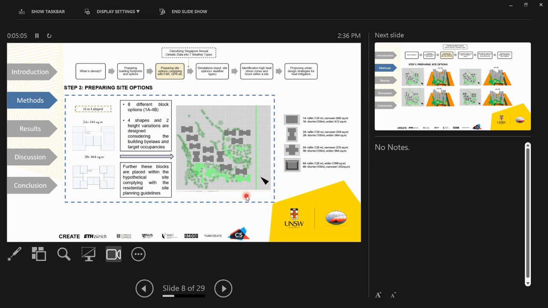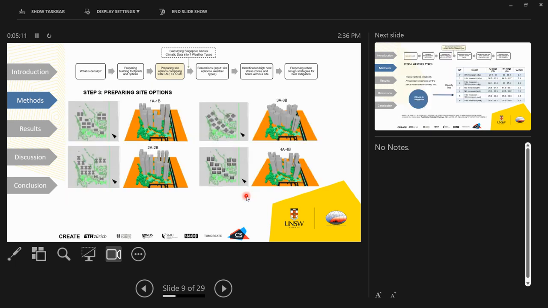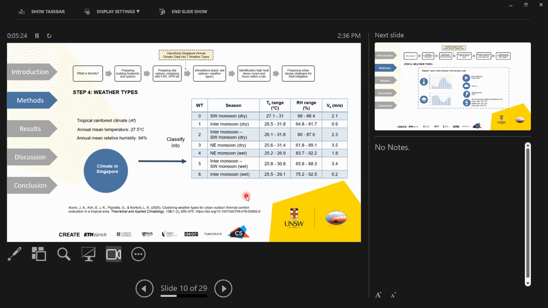As I mentioned, we have four building types and we have two height variations. So a total of eight spatial options. As you can see, these are the options. These are basically the area input file in ENVI-met, which gives you a broad idea of how the 3D structure of the hypothetical sites look like.